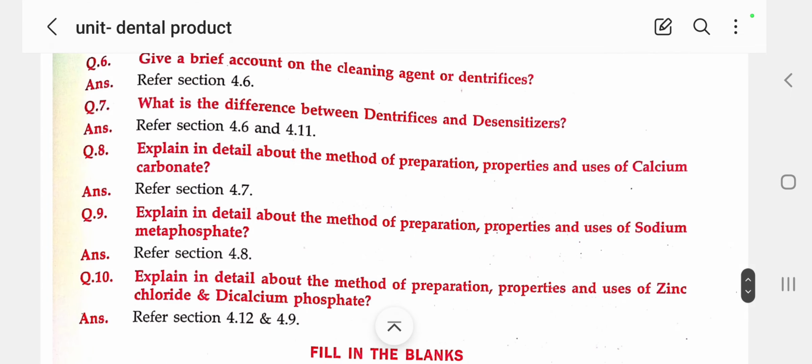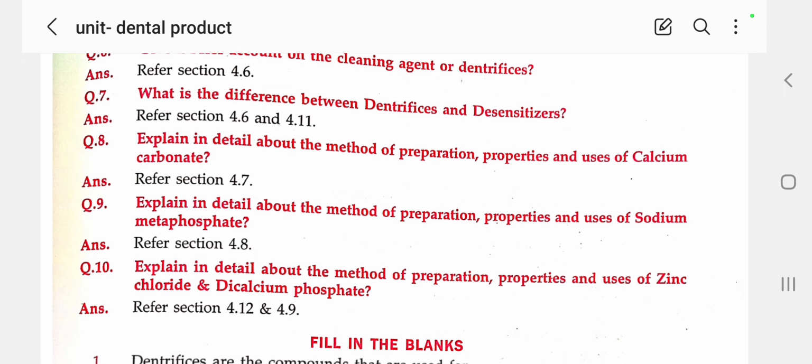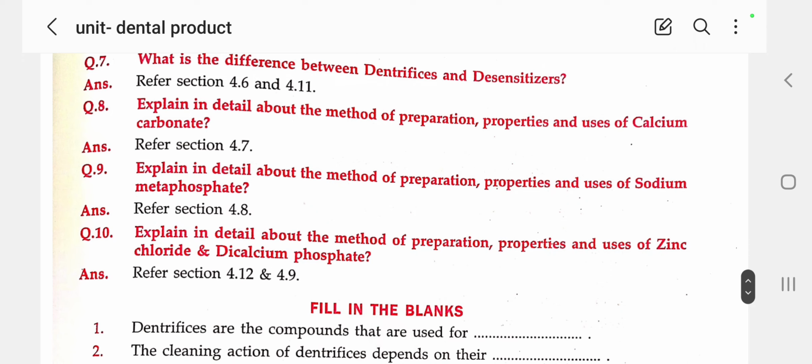Next, explain in detail the method of preparation, properties and uses of calcium carbonate. I already discussed this in the second session. You may go through it from there.